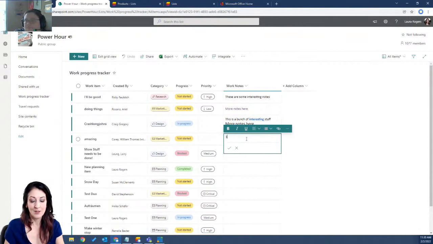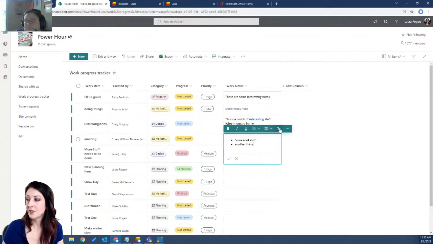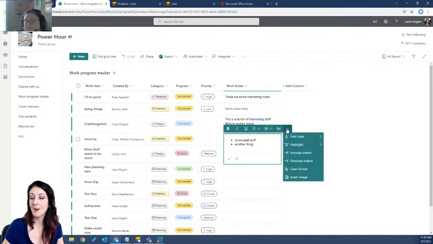Some cool stuff. I could just quickly do some bold and italics and alignment. I'll do a bulleted list here. Another thing, and these are just some quick things I can do, I can even add a hyperlink, but I can also pop this thing out, and it gives me a whole other list of different formatting that I can do in this multi-line text field, this rich text field.